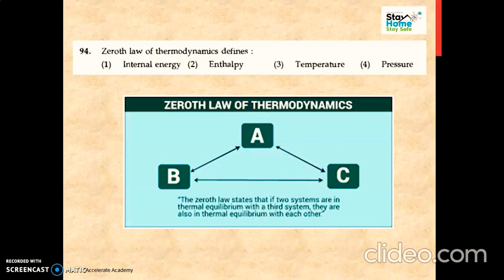Suppose an object is in thermal equilibrium with the environment. To find the temperature of that object, we put a thermometer over here. The thermometer and environment, and the object and environment, are all in thermal equilibrium, so we can easily measure the temperature of that object. This is nothing but the application of the zeroth law of thermodynamics. So our answer is simply temperature.